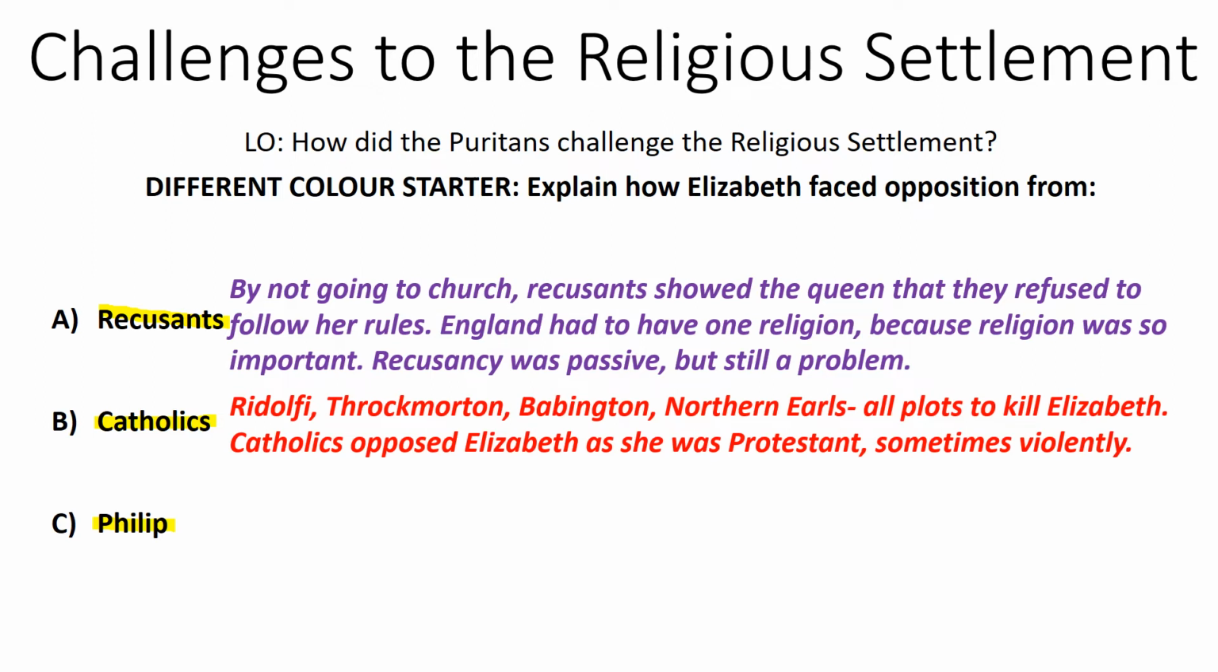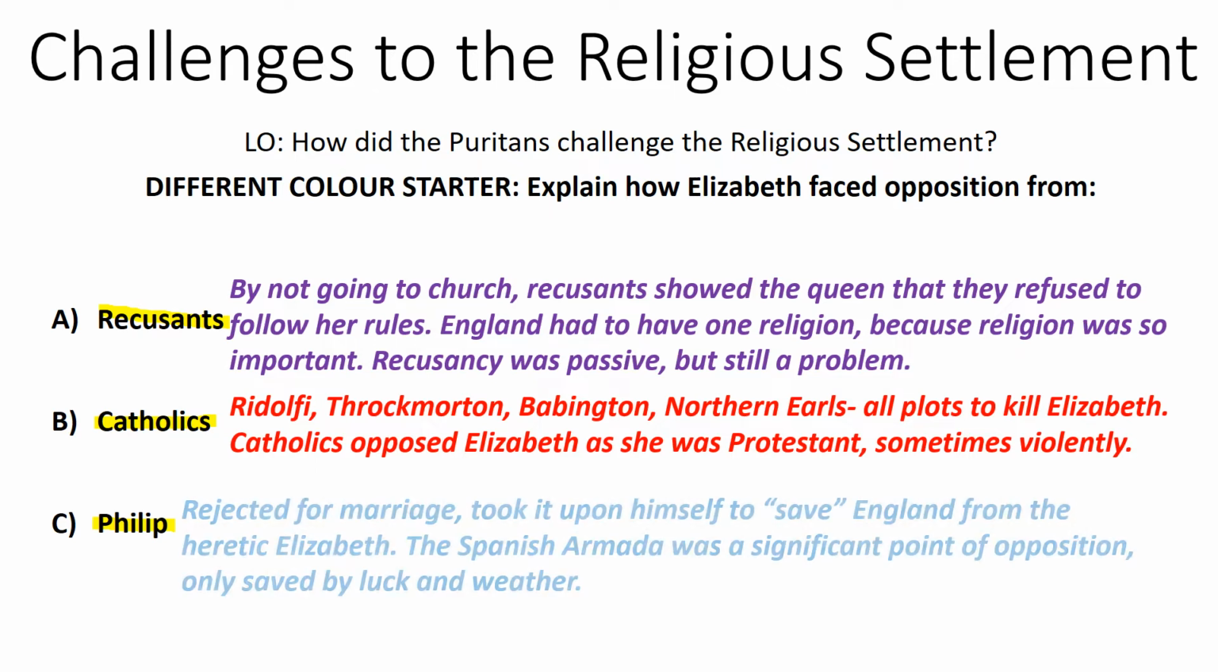As for the Catholics, we know about the rebellion of the Northern Earls, the Ridolfi plot, Throckmorton plot, and Babington plot. All of these were plans to kill Elizabeth. Catholics opposed Elizabeth as she was a Protestant, and sometimes they decided to do this violently. We can see that in the four examples listed previously.